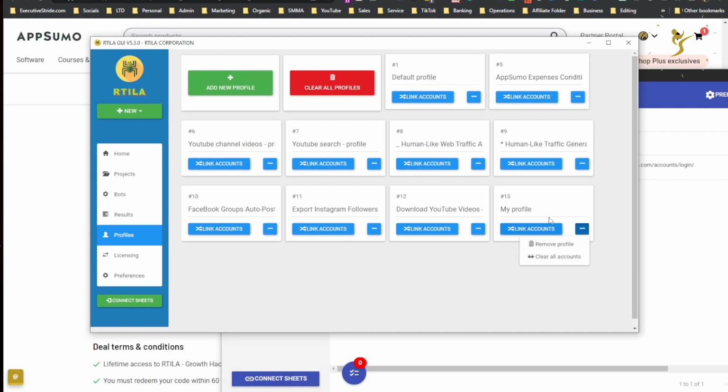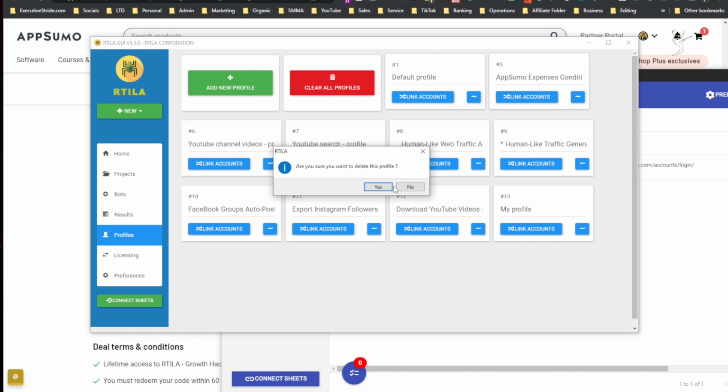But here, then you can either remove the profile or clear all accounts. So you can log into multiple accounts within a profile. So I could log in for this profile for YouTube, Google, this, that, whatever. And all those accounts, if they're working correctly, should stay logged in. It will remember the cookies. You can also set up proxies for accounts, which, from what I know at least, is actually for projects, which you can link to accounts, which is really cool. So let me go ahead and just remove this. We don't need this profile.